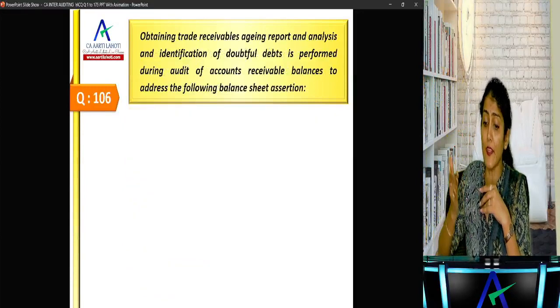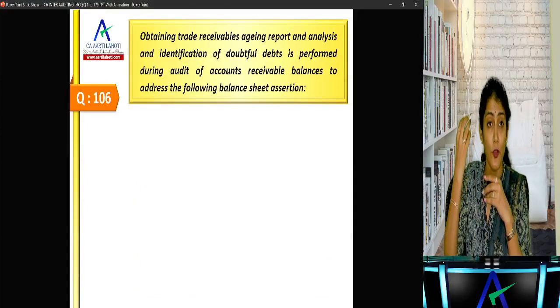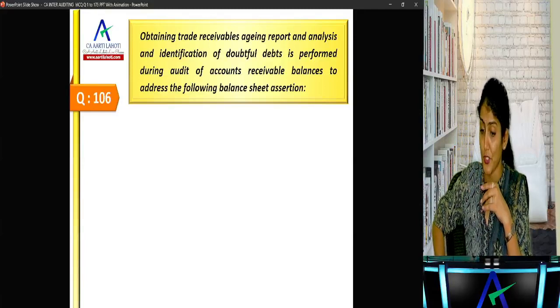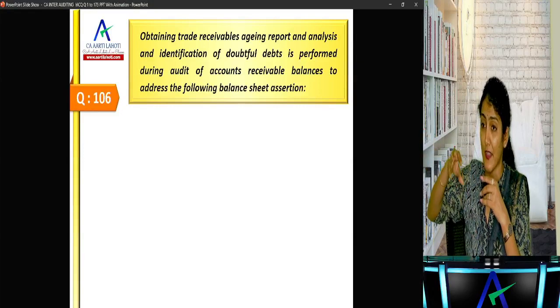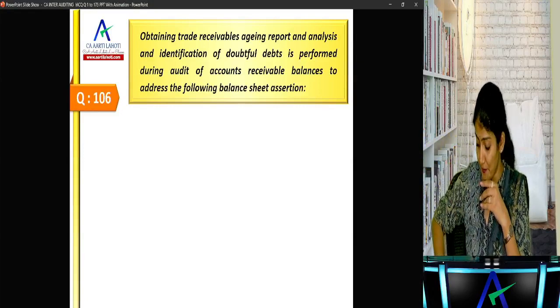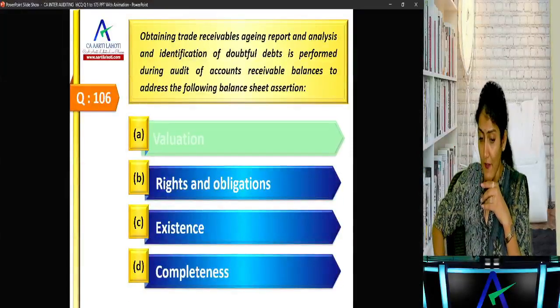Then obtaining trade receivable aging report and analysis and identification of doubtful debt is performed during audit of the accounts receivable balance to address the following balance sheet assertion. Yesterday we said debtors under litigation, debtors which are doubtful, then write off, then schedule of bad debts, provision. So that was for the valuation.